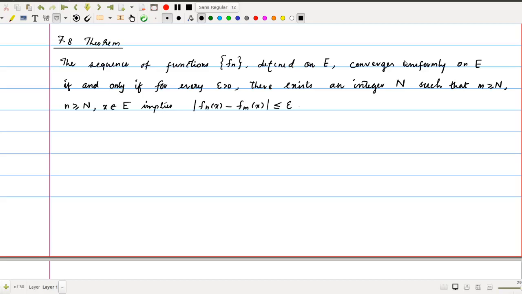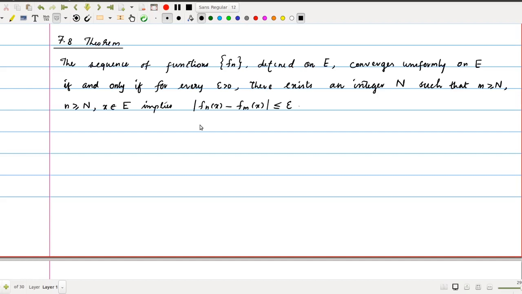Hi, today we discuss the Cauchy criteria for uniform convergence. The advantage of Cauchy criteria is that in order to use the definition of uniform convergence, we need to know the limit function. But in Cauchy criteria, the knowledge or awareness of the limit function is not needed to get the uniform convergence. So in the absence of the limit function, we can verify the uniform convergence using the terms of the sequence itself. Okay, so that is the idea of Cauchy criterion.